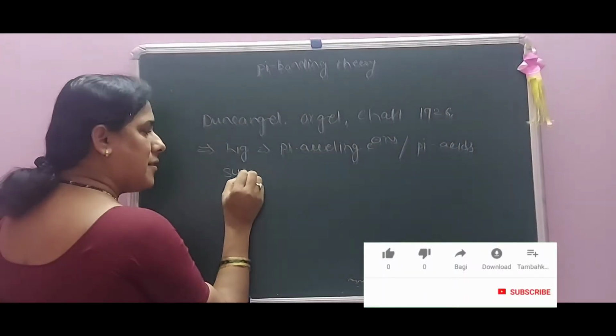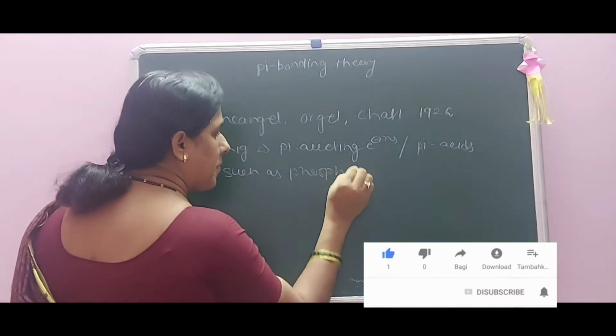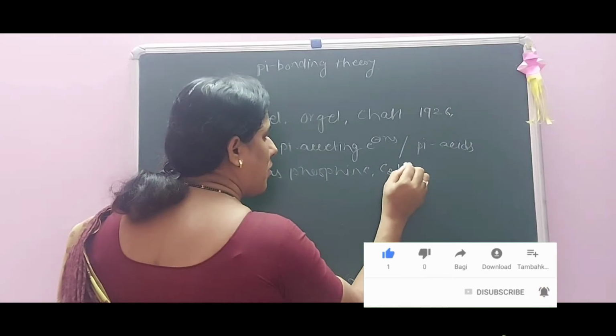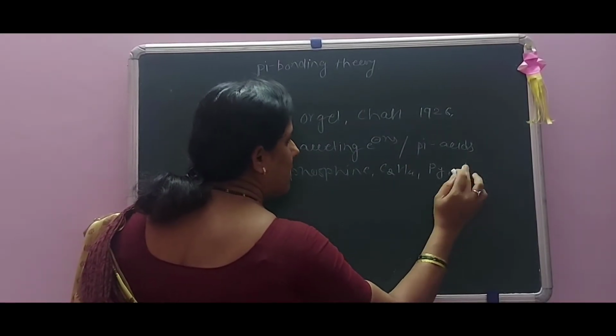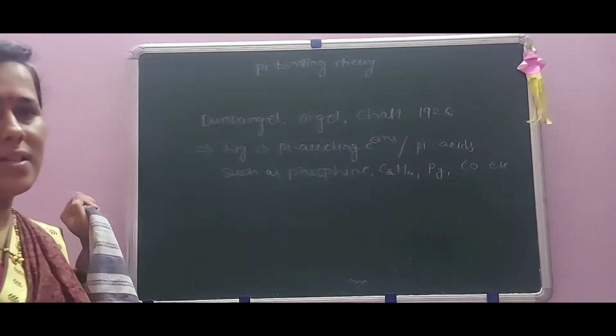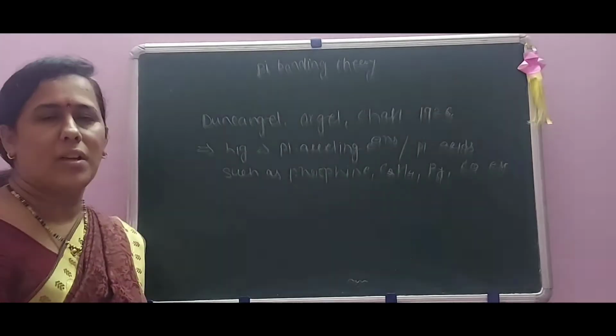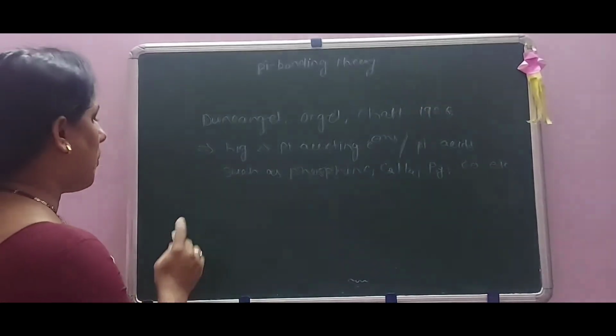such as phosphine, C2H4, Py, then CO, etc. Okay, now let us discuss the formation of the complex by using the pi bonding theory of a square complex.